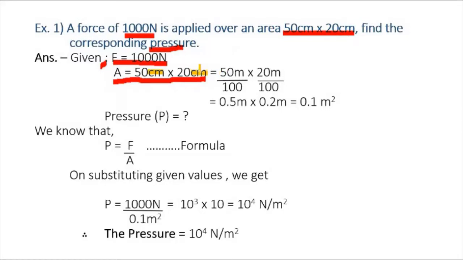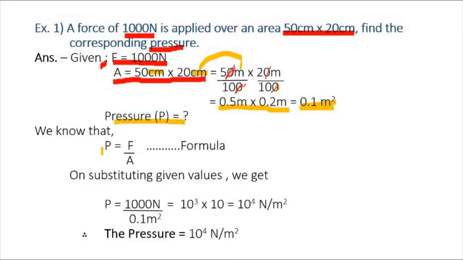So here, to convert centimeter into meter, we have to divide lengths by 100. Therefore, area A is equal to 50 upon 100 meter into 20 upon 100 meter. Hence, A is equal to 0.5 meter into 0.2 meter, which is equal to 0.10 meter square. That is, A is equal to 0.1 meter square. And here we have to calculate pressure P.